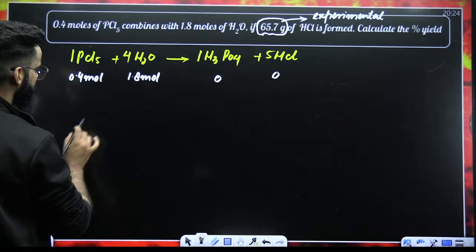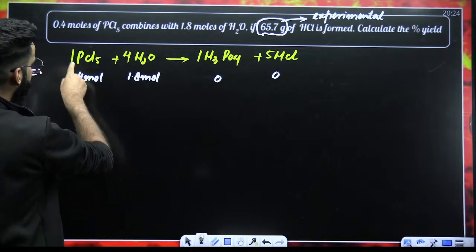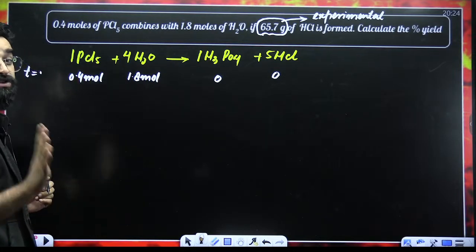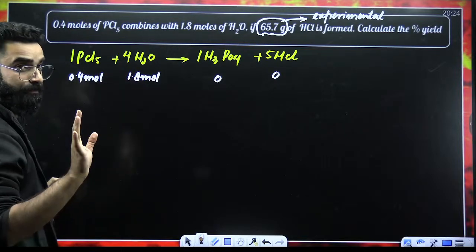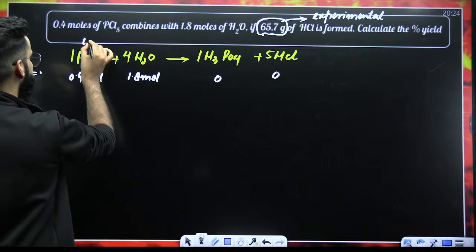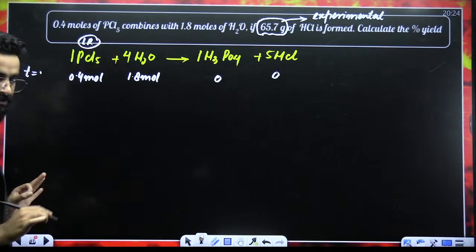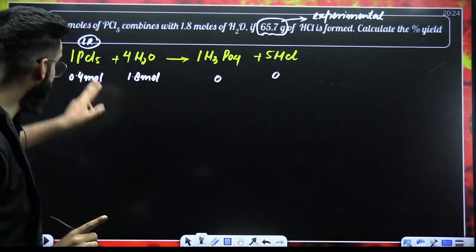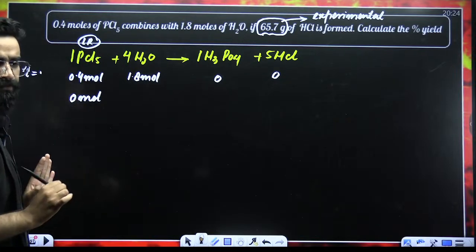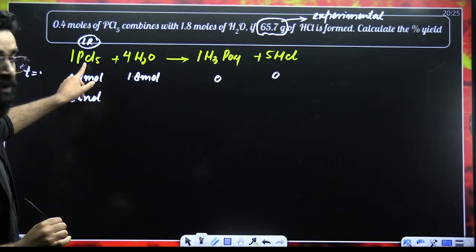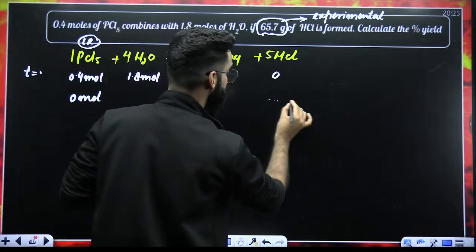The reaction is already balanced. Now, which one is limiting among the two? 0.4 by 1 is equal to 0.4. 1.8 divided by 4 is equal to 0.45. So which one is lesser? This value is lesser. So PCl5 is my limiting reagent. If this is my limiting reagent, I'll be left with nothing of it. Now this PCl5 is going to decide how much HCl should have got formed.